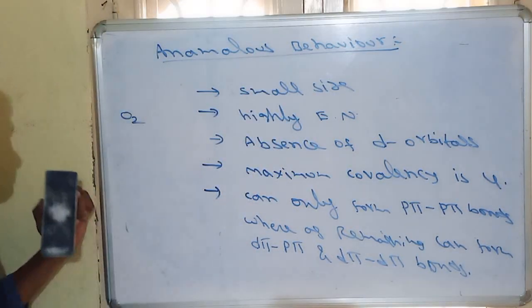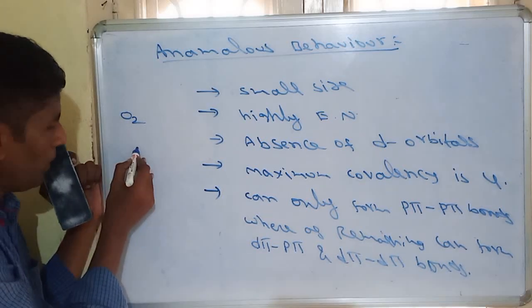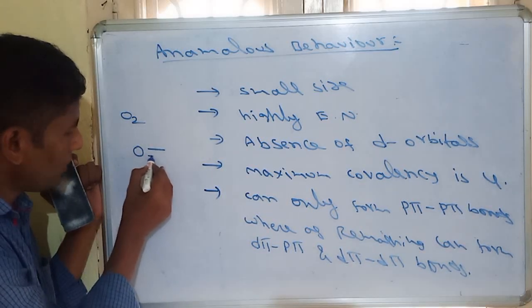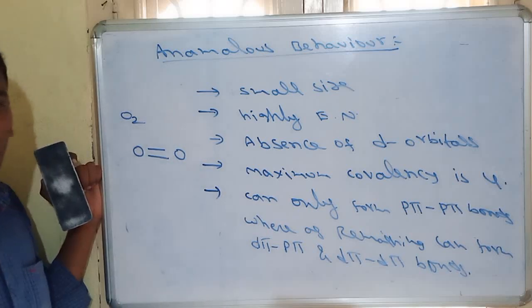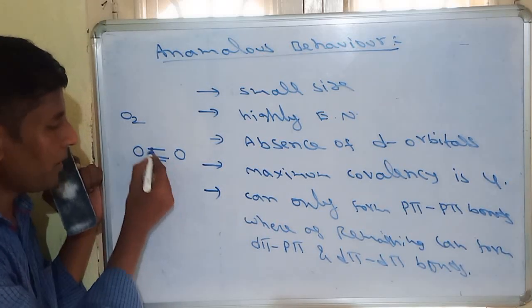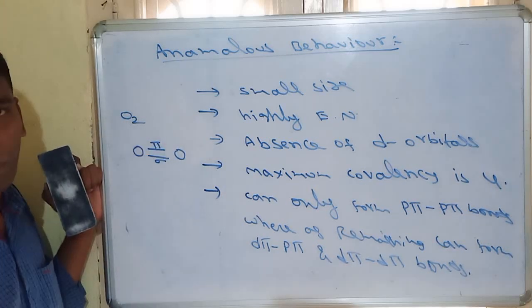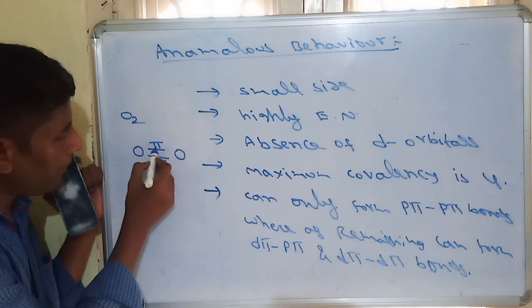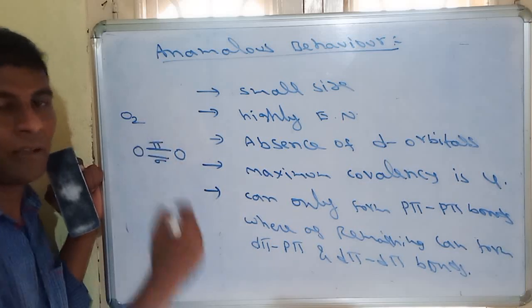Suppose we are taking the O2 molecule. In the O2 molecule, there is formation of a double bond between two oxygen atoms. Double bond means one must be a sigma bond and the other must be a pi bond. So there is a pi bond between oxygen and oxygen.